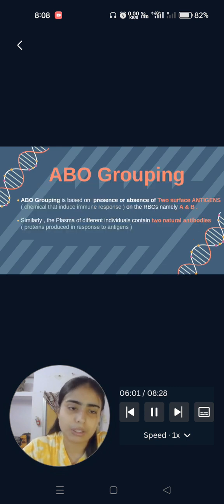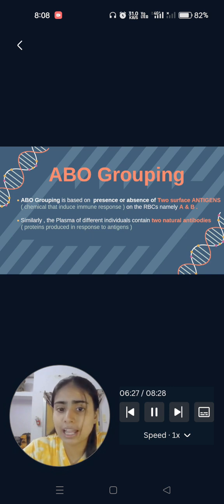Now, ABO blood grouping is based on the presence or absence of two surface antigens. Antigens are those chemicals that induce an immune response. They are present on RBCs, namely A and B. Similarly, the plasma of different individuals contains two natural antibodies. Antibodies are proteins that are produced in response to antigens.